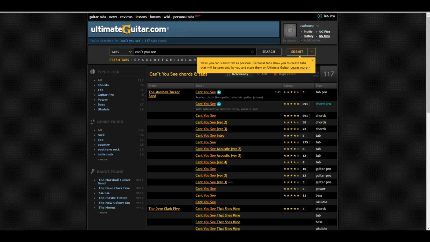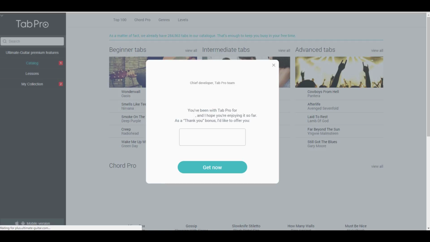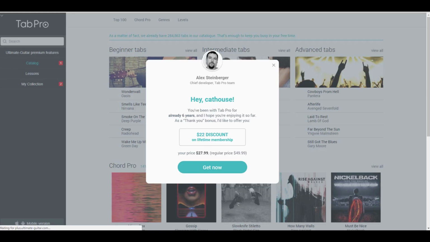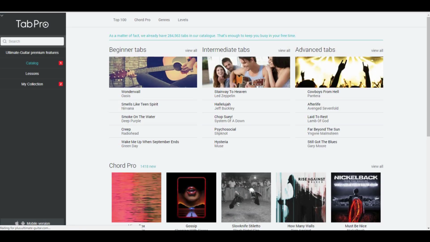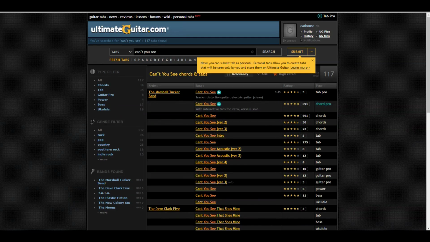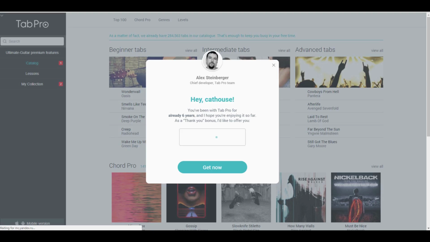But let me show you something. If I go up and click on Chord Pro, it isn't available. Tab Pro. Oh, sorry. That's because I'm clicking in the wrong place. If I come over here, sorry about that. I'm going to click on this. And what I want you to see is, you've got to pay for this. So I'm not saying that you shouldn't or whatever. I'm just saying the Chord Pro is something you have to pay for. Tab Pro, same thing. If you click on Tab Pro, again, you've got to pay for it.